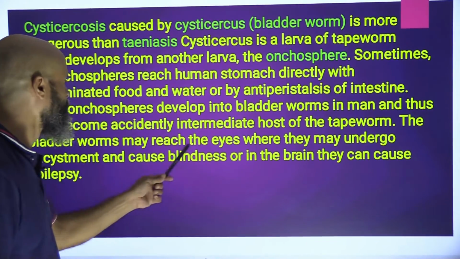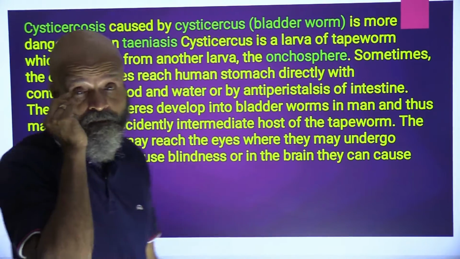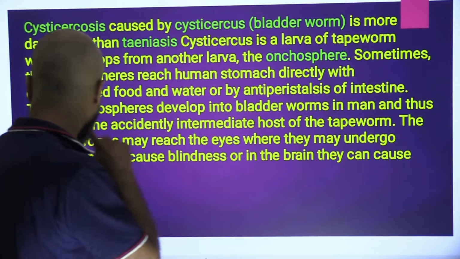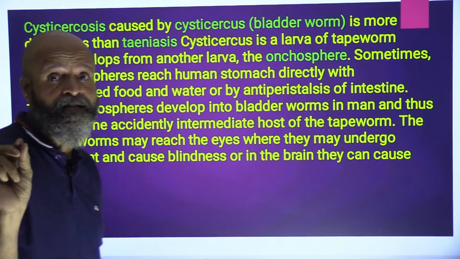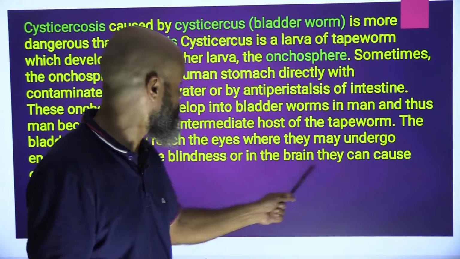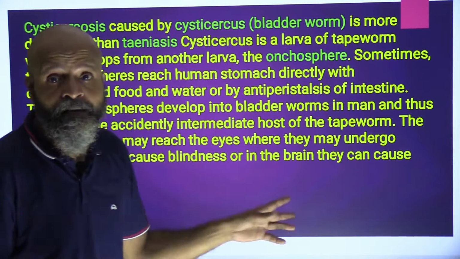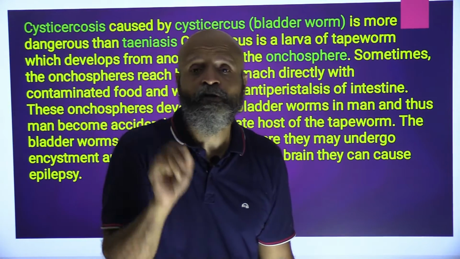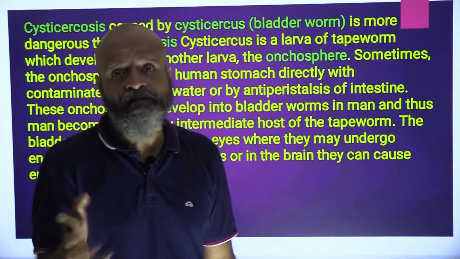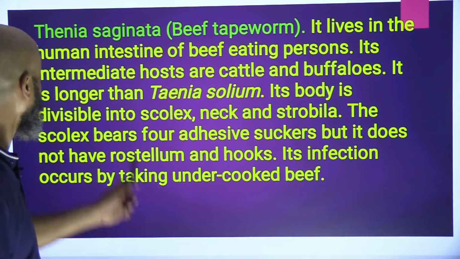The bladder worms may reach the eyes, where they may undergo encystment. So there is a possibility of reaching the human eyes, and there it can cause permanent blindness, or in the brain it can cause epilepsy. So very dangerous. It can go into the eyes, and it can also go into the brain, causing epilepsy. So these are certain things that we need to be very careful about.